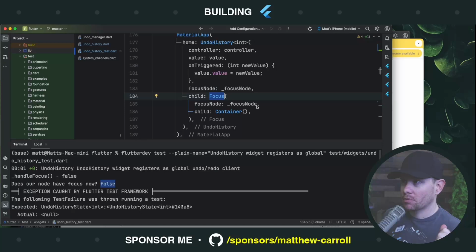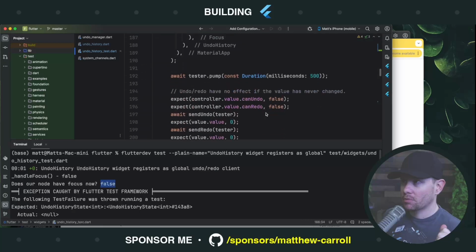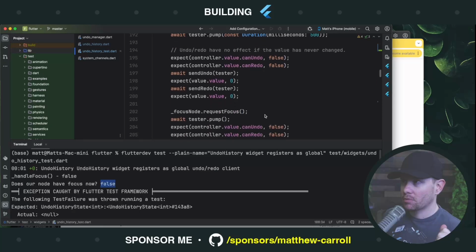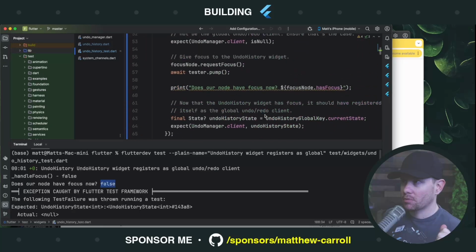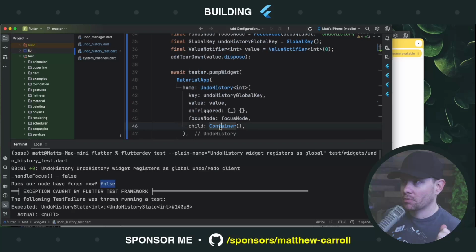So the focus node, that is the thing that interacts with focus. That is the root of it. But the Focus widget makes some decisions about when to add and remove focus and kind of manages some of the focus behavior. You could do it manually yourself, but if what you need is what's in this widget, then you use the Focus widget. I'm wondering though if the Focus widget is doing something that's relevant for requesting focus that I'm not doing without it. Let's add a Focus widget and find out.